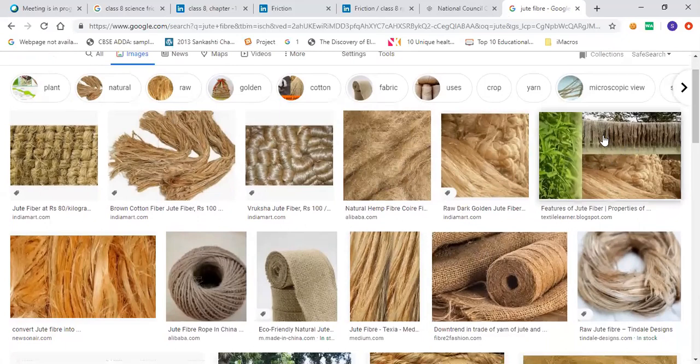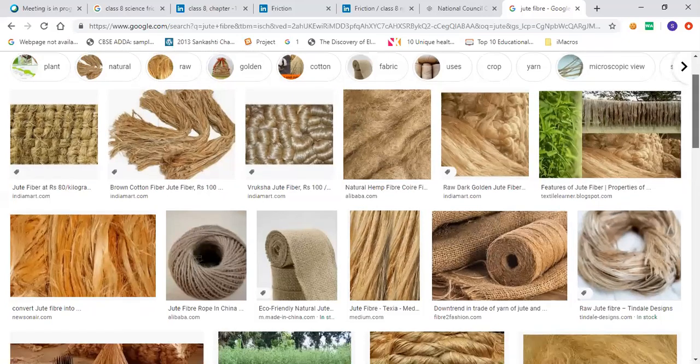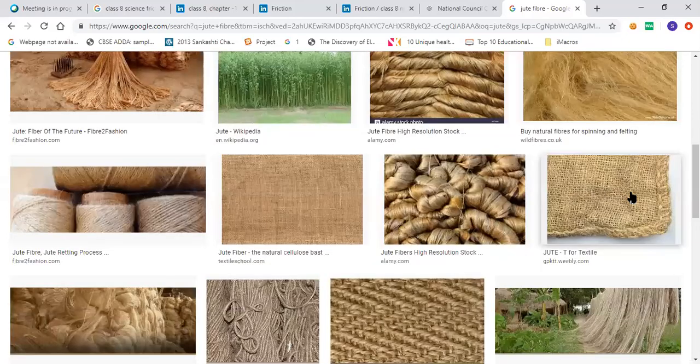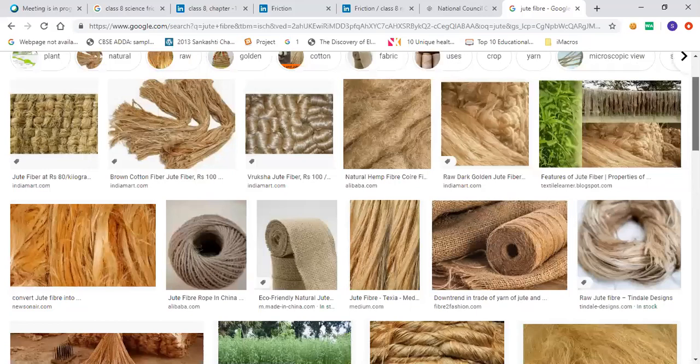This is from the jute plant, and its outer covering gives us the jute. Jute is different, and what you get from coconut is different.